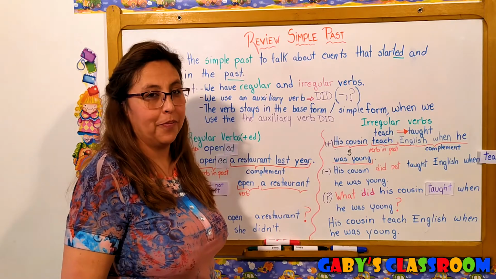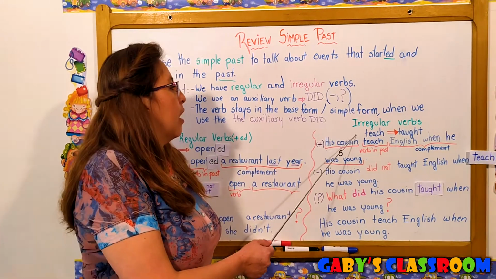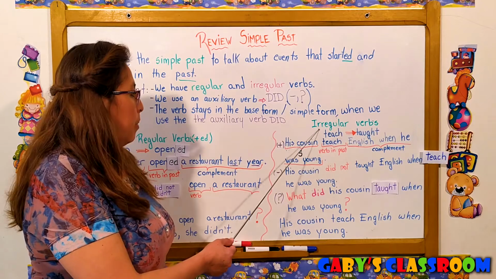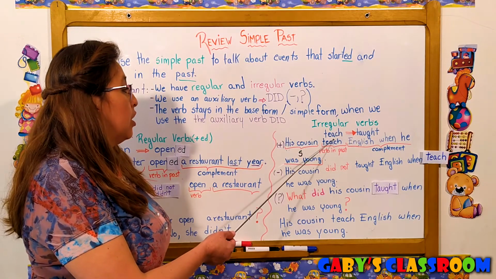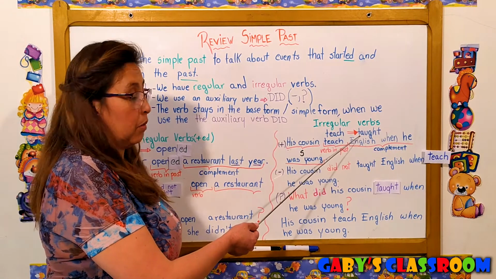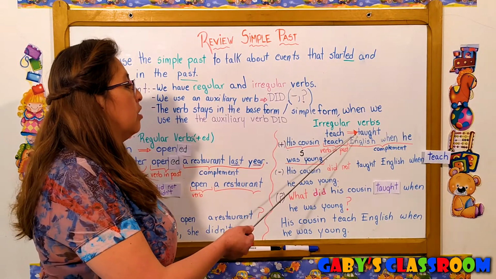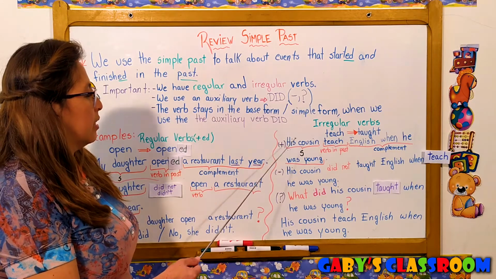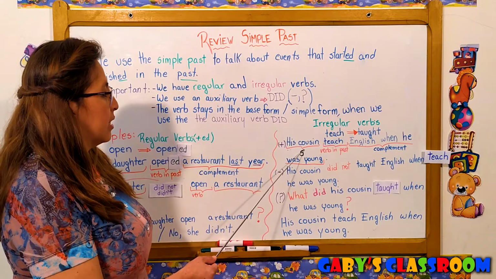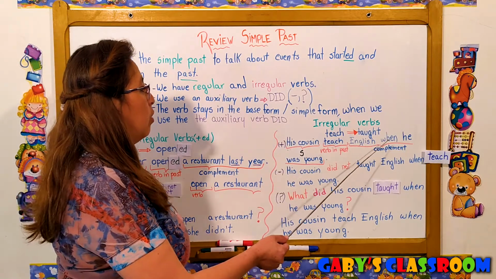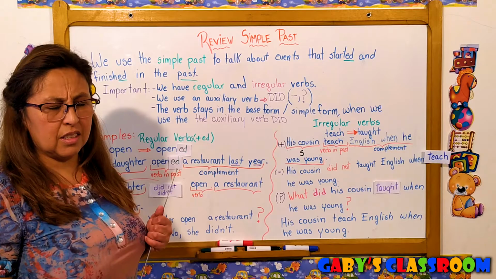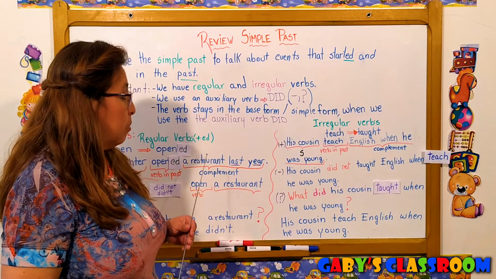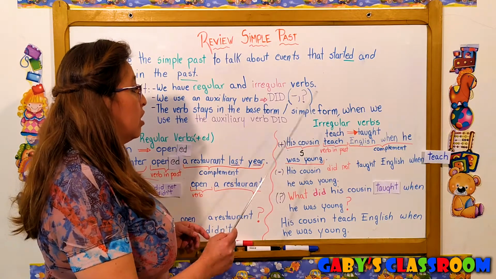Okay, let's continue. Irregular verbs. We're going to use teach as the irregular verb. The past of teach is taught. So, with our affirmative sentences, we're going to use: his cousin teach English when he was young. Is this sentence okay? Is teach in the past? No, because the past of teach is taught.